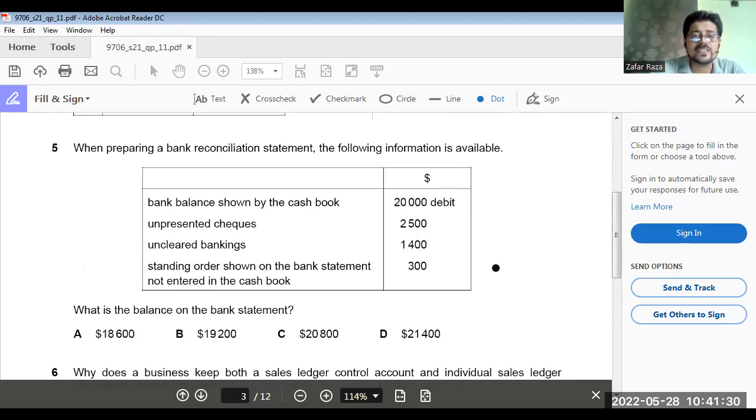Now, question number 5. When preparing a bank reconciliation statement, the following information is available. Balance shown by the cash book is 20,000 debit. Unpresented checks, uncleared bankings, and a standing order shown on the bank statement but not entered in the cash book. What is the balance on the bank statement? Very easy question. What we have to do? Take 20,000 plus unpresented checks 2,500, minus uncleared bankings 1,400, minus standing order 300. The answer is 20,800. That is, C option is the answer. Getting my point here? So question number 5, the answer is C option.